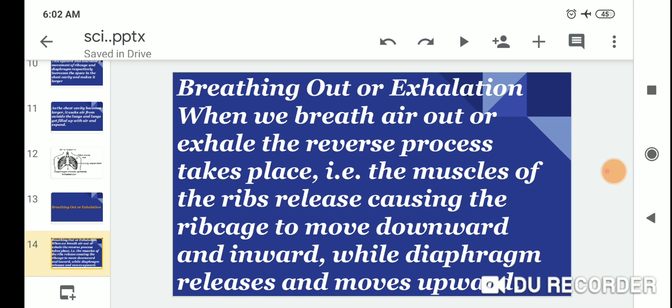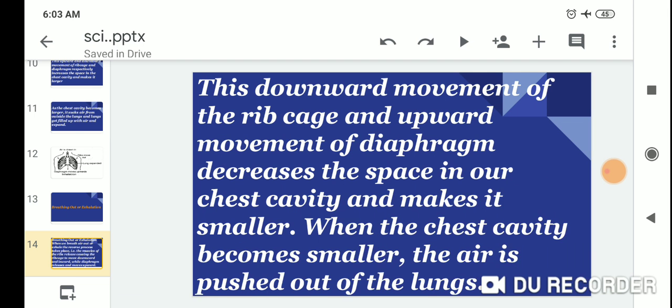The muscles of the ribs relax, causing the rib cage to move downward and inward, while the diaphragm relaxes and moves upward.